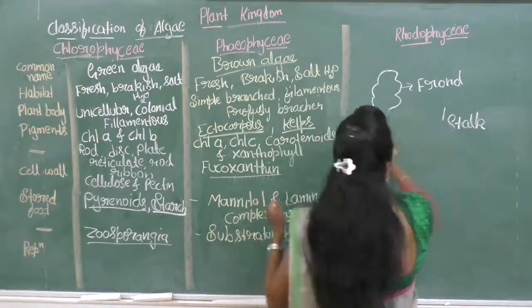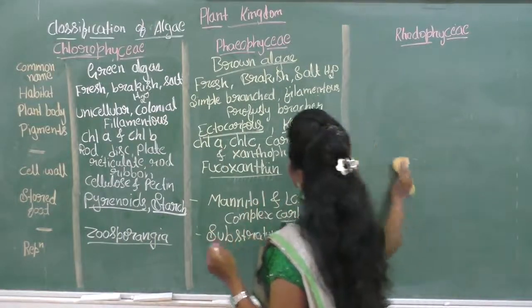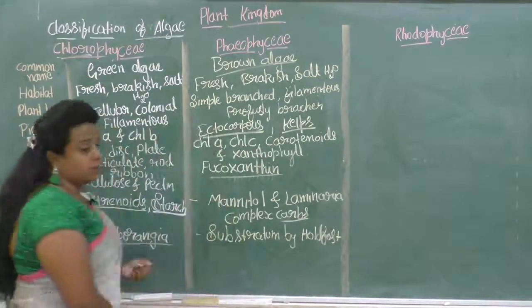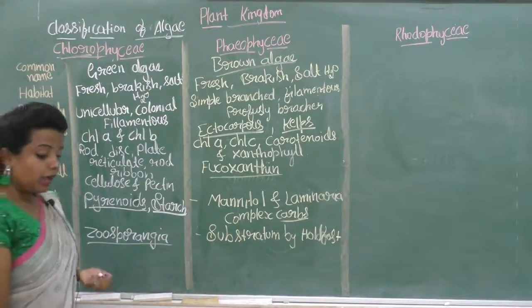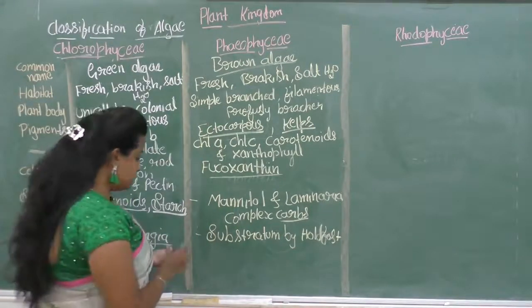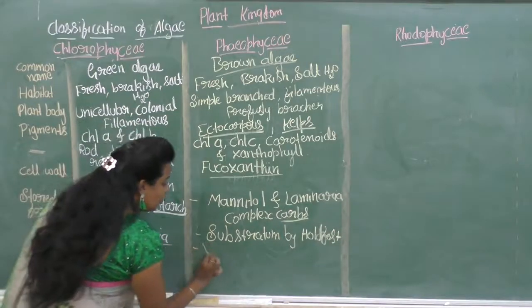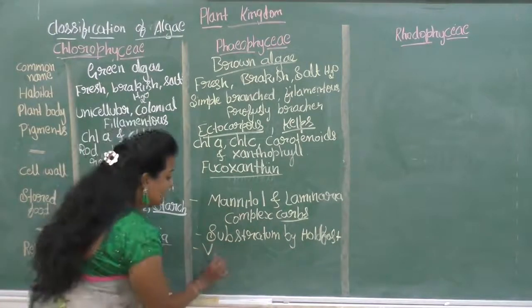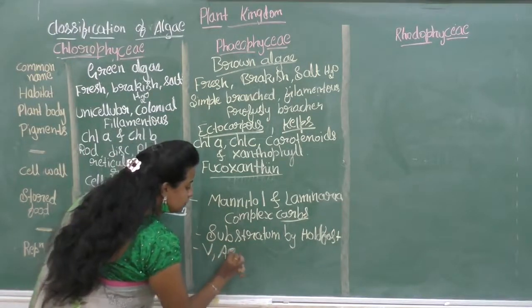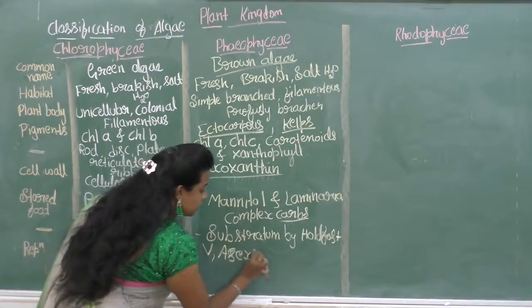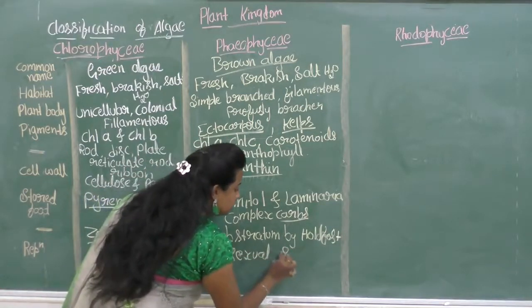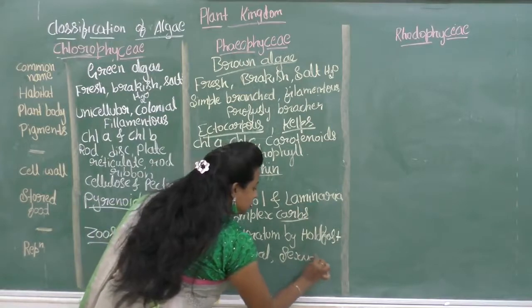Next is about the reproduction of the Phaeophyceae. Reproduction again takes place by three methods, that is vegetative reproduction, asexual reproduction, and sexual reproduction.